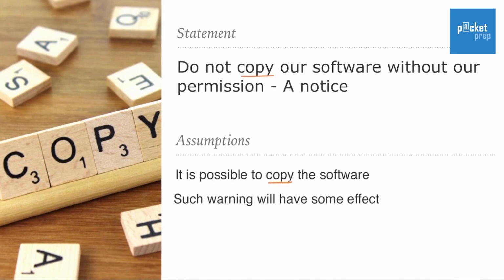Such warning will have some effect. Now look at the first assumption. It is possible to copy the software, and it's pretty obvious because the software is able to be copied. That is the reason why there was a notice, and the notice says that don't copy the software. So this is strong. We can take it as valid assumption. The second one, such warning will have some effect. Again, this is also strong and we can take it as valid, because if they believe that there is an effect, then only they'll give out a notice. Therefore, even this is right.